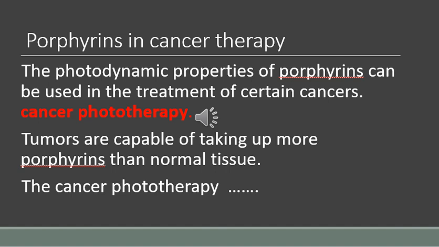This property, along with the well-described photophysical and photosensitizing properties of porphyrin-type molecules, has led to their potential use as sensitizers in a variety of medical applications such as photodynamic therapy.